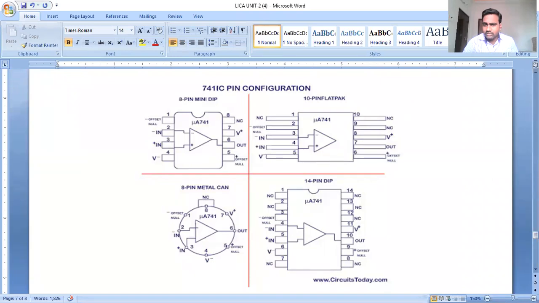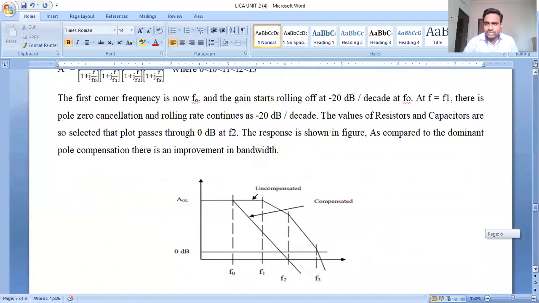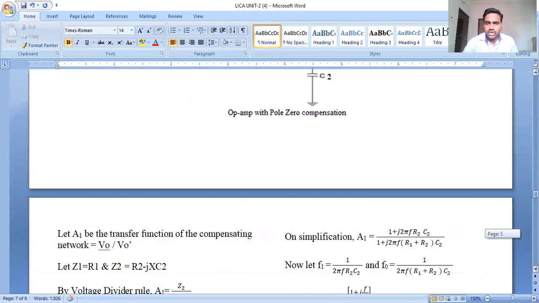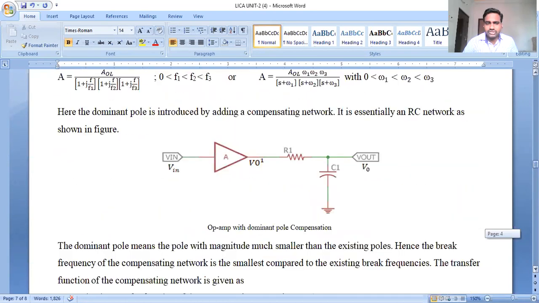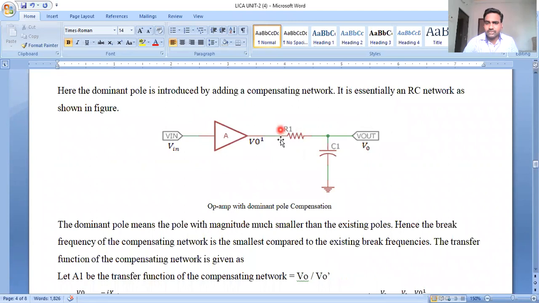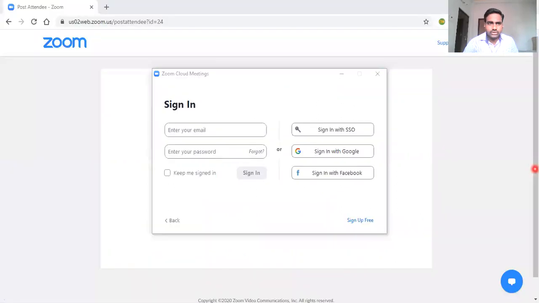Here we have two frequency compensation techniques, dominant pole external compensation and internal compensation. In the schematic circuit, we compensate the frequency by connecting an RC pole pair. Here the RC pole pair is connected externally with respect to the output terminal. When we see the pole zero also, what actually happened?